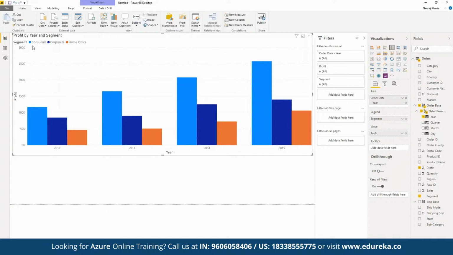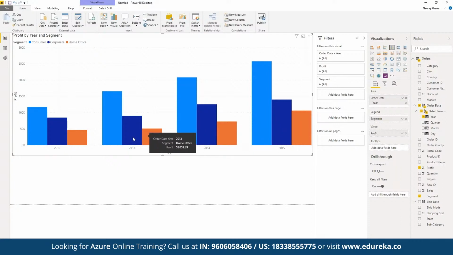For the consumer products, the worst year was 2012 and the best year was 2015, where the consumer goods were sold the most, correct? And the worst year for the corporate profit was 2012 itself, where we saw a profit of almost 84,000, whereas in 2013 we saw a profit of 90,000, and the best year was 2015 itself, and so on.